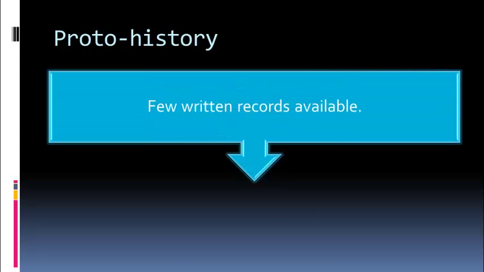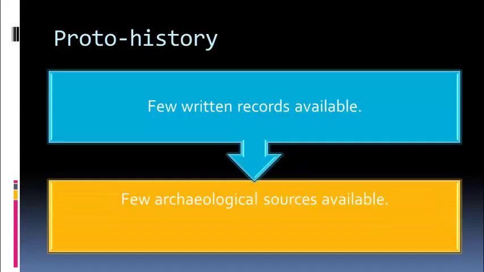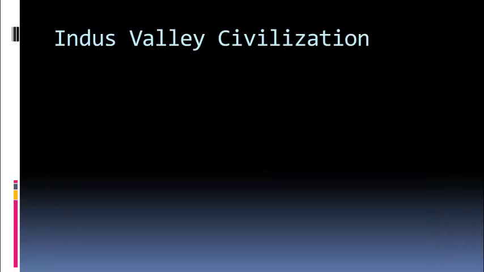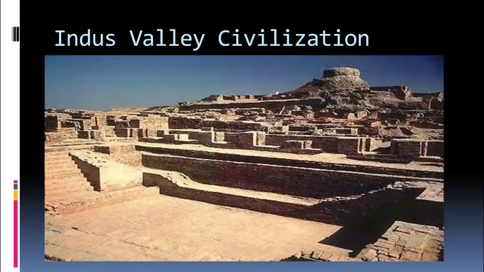Proto-history. In proto-history, there are only a few written records available. A few archaeological sources are also available. For example, the Indus Valley Civilization. This is the picture of the Indus Valley Civilization.